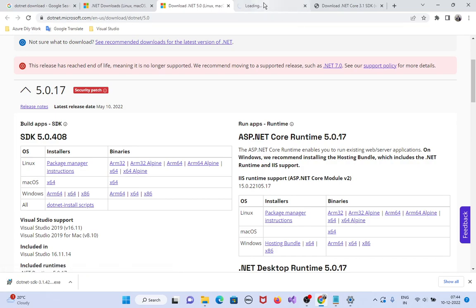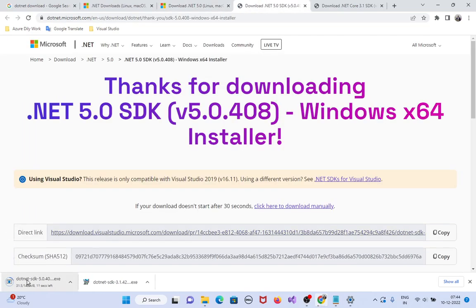Right click, open new tab. So download already started.